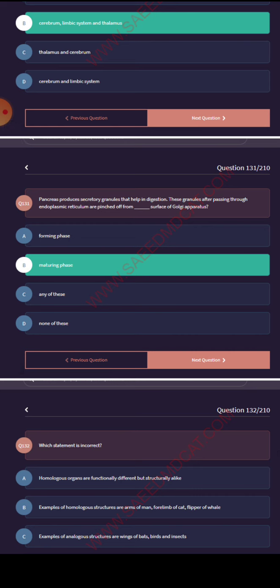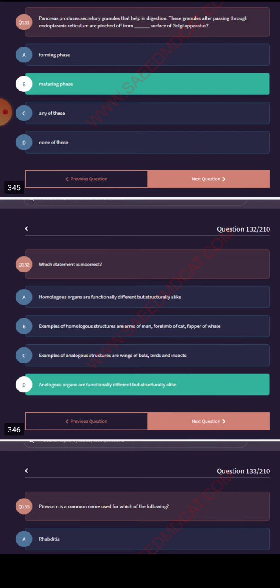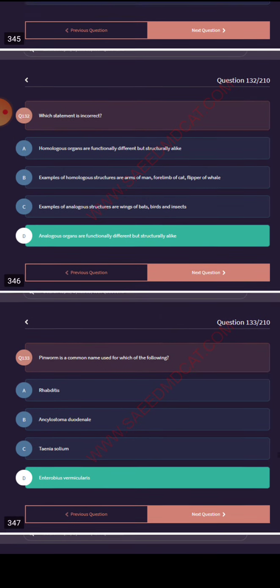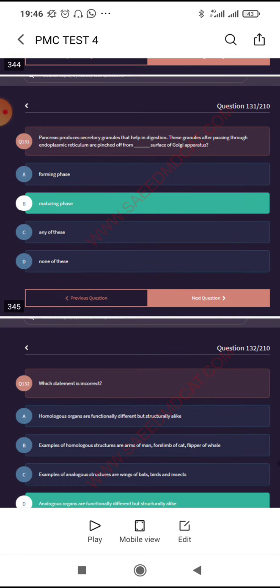Pancreas produces secretory granules that help in digestion. These granules, after passing through the endoplasmic reticulum, are pinched off from the dash surface of the Golgi apparatus. Maturing phase. Which statement is incorrect? Analogous organs are functionally different but structurally alike.